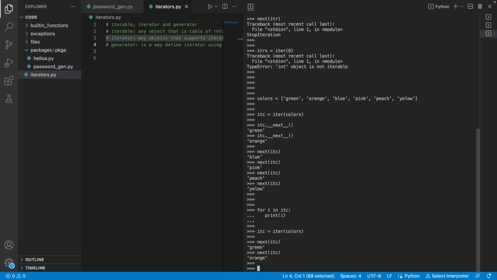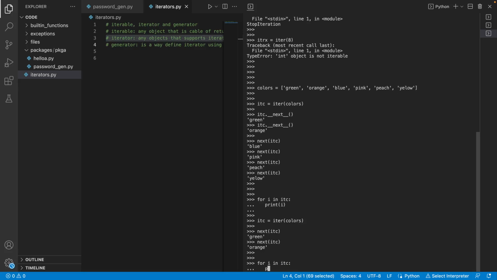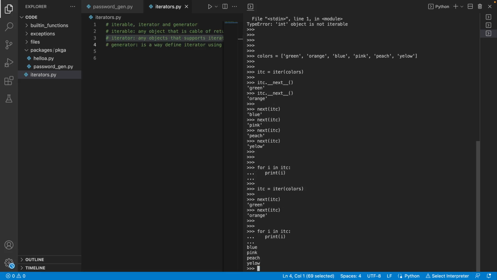Now what the for loop does, I won't get green, orange; from blue I will get, because I called next twice. What the for loop does is it calls next until it gets the StopIteration exception, and once it gets the exception, it stops. Can you see here: blue, pink, peach, yellow?